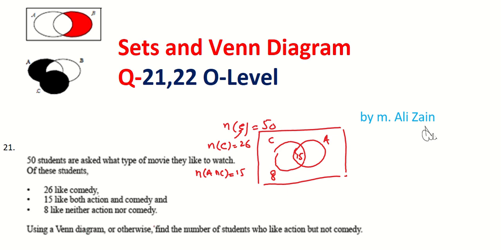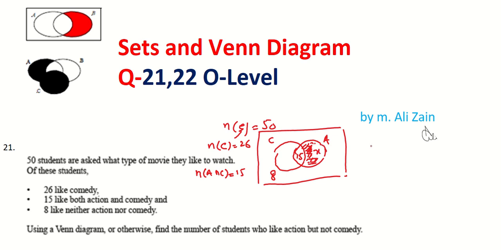Now use a Venn diagram or otherwise find the number of students who like action but not comedy. This portion is required, action but not comedy. Let x be the number of students who like action but not comedy.